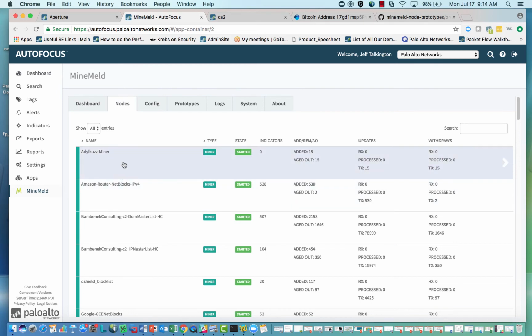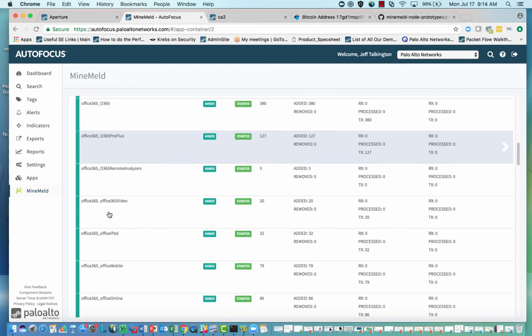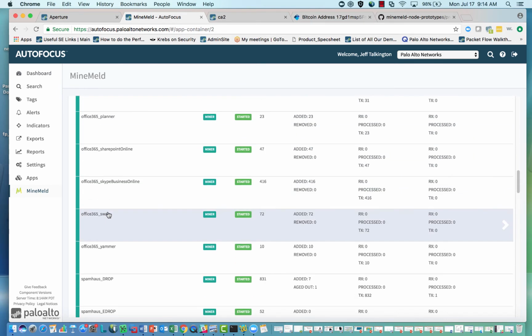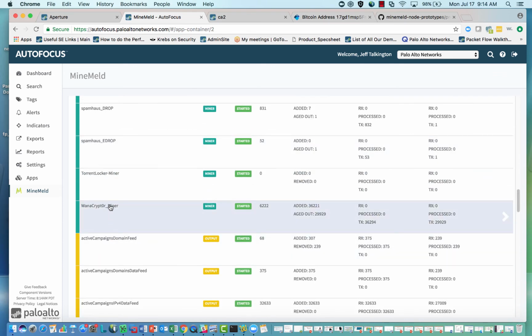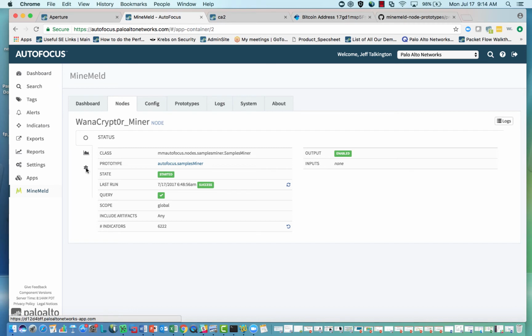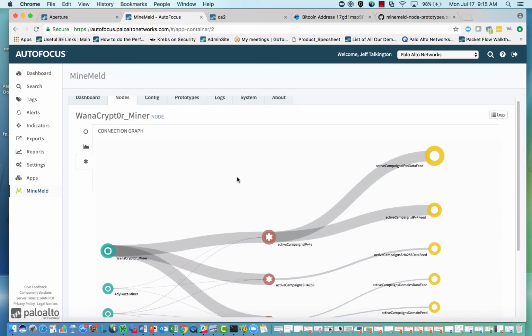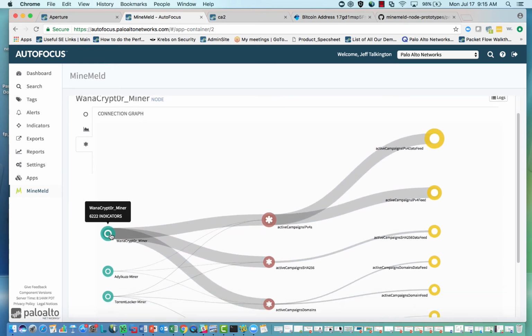So for example, we had somebody create a prototype, or create an input called a miner, for WannaCryptor. And we can take a look at that, and this will illustrate the point for you. So what we have are what are known as miners, and those take in information either from AutoFocus indicators, from WildFire indicators, or from any of our third-party intelligence feeds. And these can be some of our partners like Proofpoint.